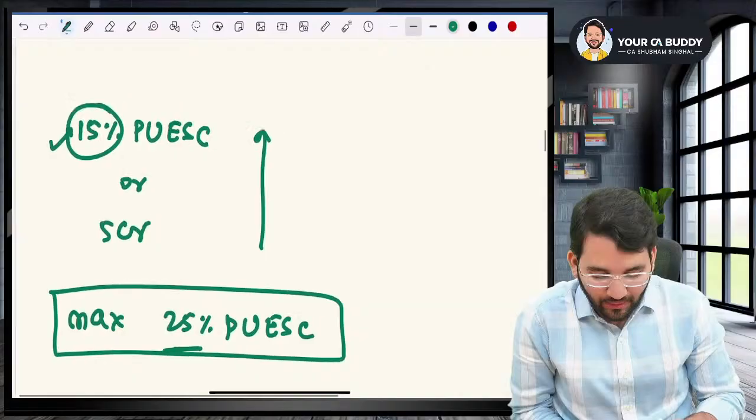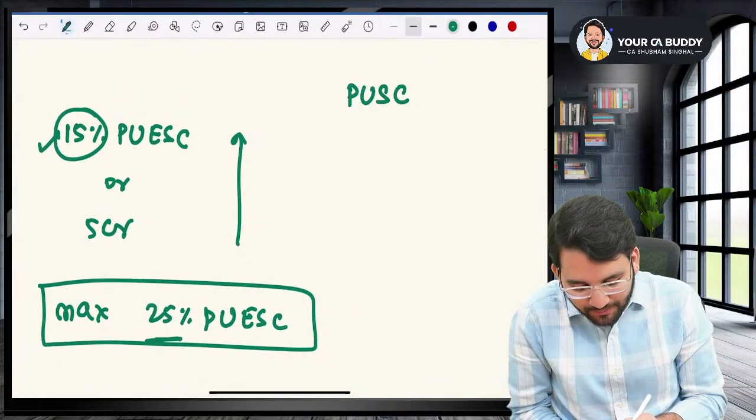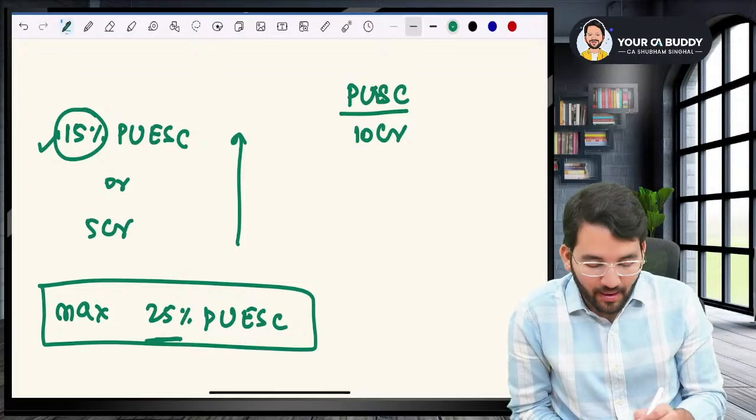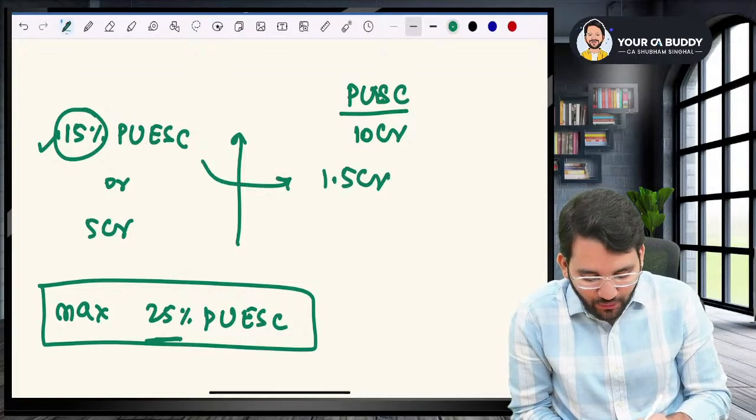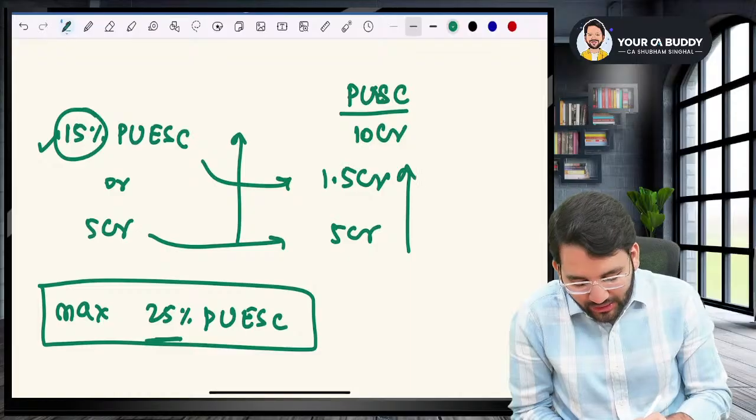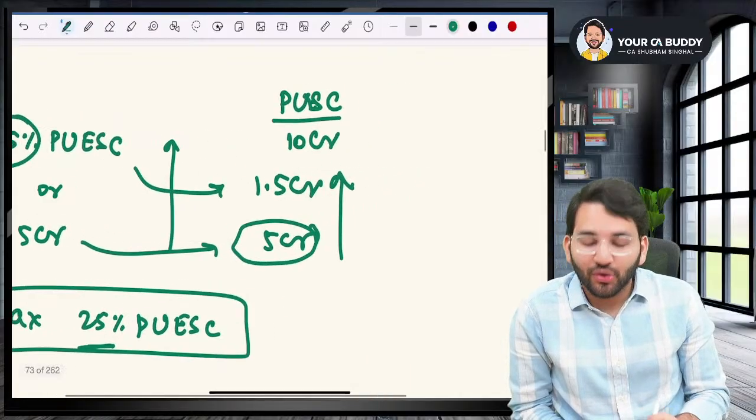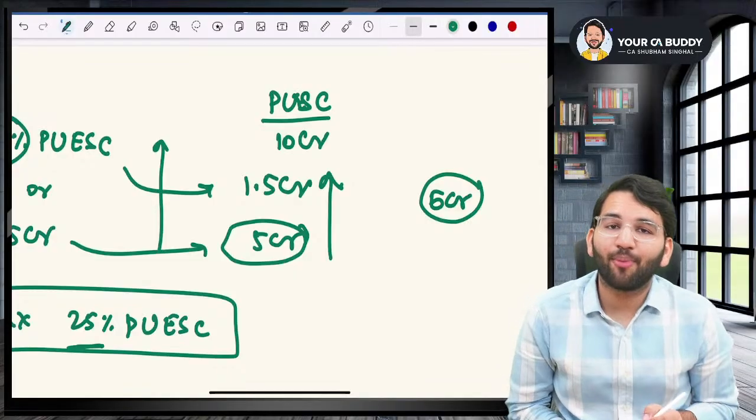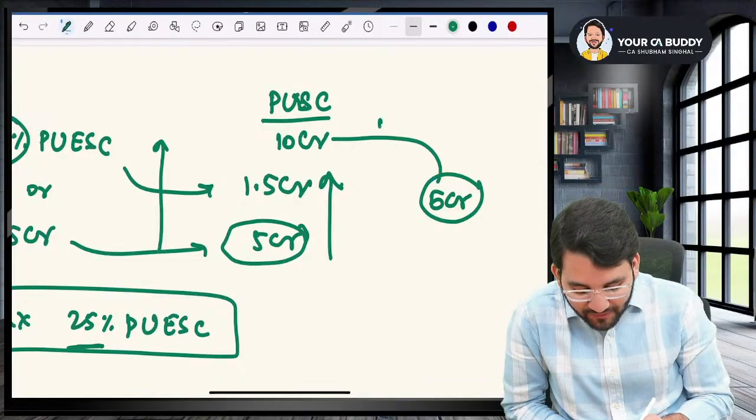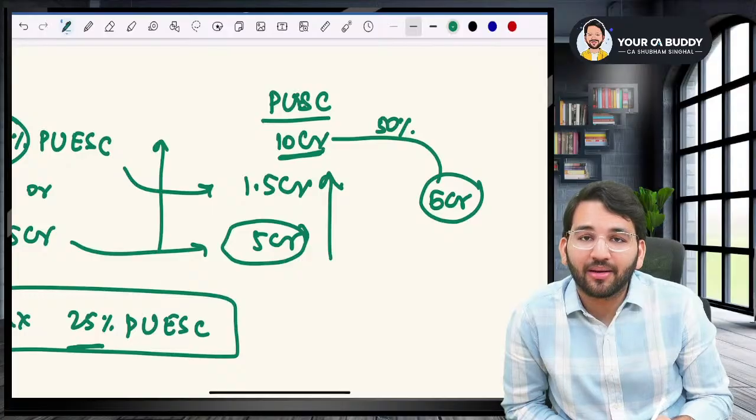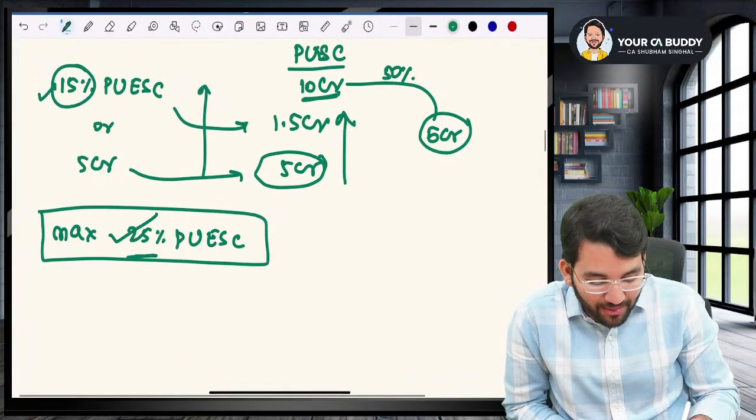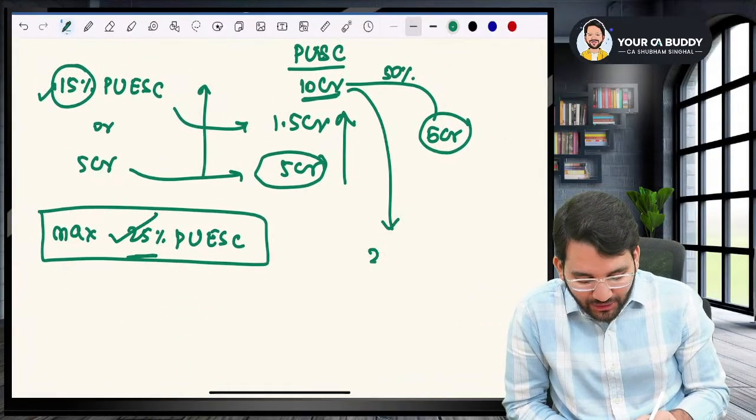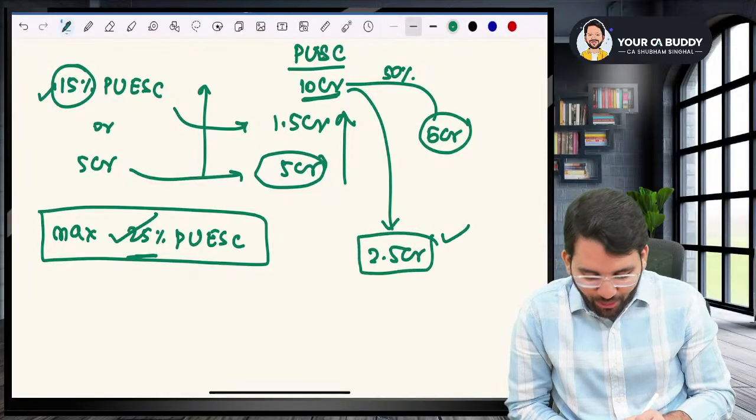I'll give you an example. Sir, if my paid up equity share capital is 10 crore, what is 15% of this? 1.5 crore. Or 5 crore, whichever is higher. What is higher? It is 5 crore. So law says that I can issue sweat equity shares up to 5 crore. But boss, wait. There is a maximum limit of 25% of the paid up equity share capital. So the other limit is 2.5 crore. It cannot exceed 2.5 crore.